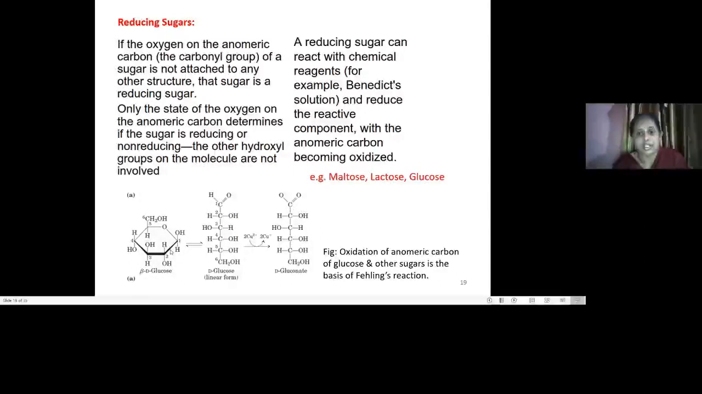So when there is oxidation of this anomeric carbon of glucose and other sugars like maltose or lactose, it is done by this particular reagent, that is your Fehling's solution. That will cause this anomeric carbon to get oxidized. Okay, so here in this case you could see that in the presence of cuprous residues, it is going to form the gluconate structure. It gets oxidized and forms the gluconate structure. So that's why this is called a reducing sugar.